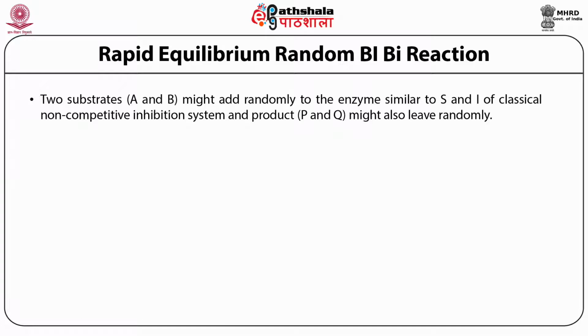In this reaction, if you study the kinetics, you can see in the equation that when free enzyme combines with substrate A, it has a rate constant of Ka and produces the EA complex, the enzyme-first substrate complex. When it combines with the second substrate, it has a rate constant of Kb and produces the EAB complex.